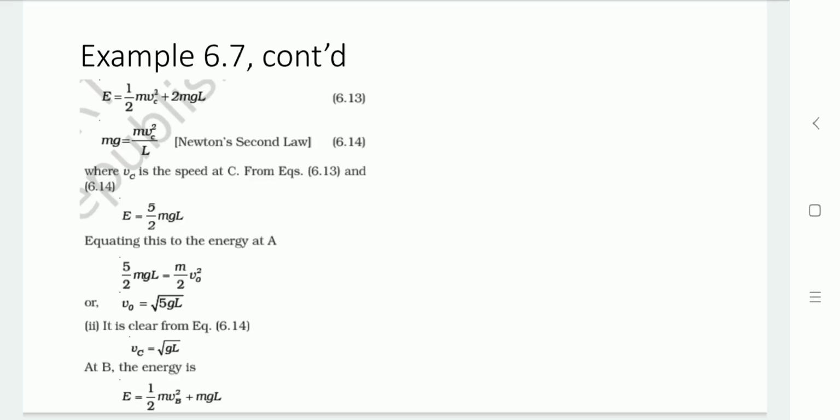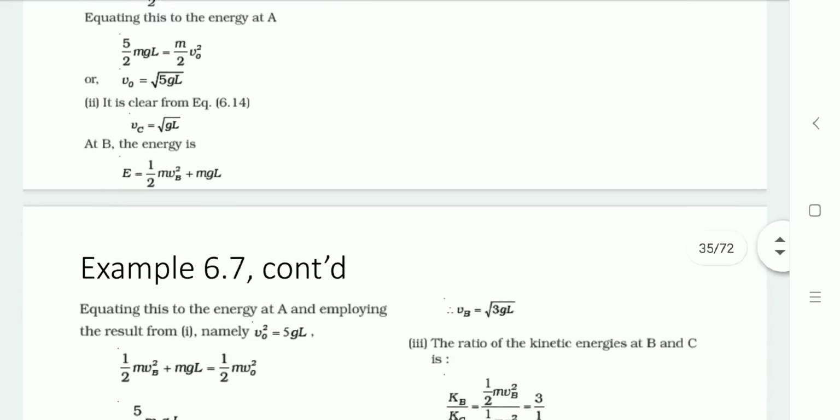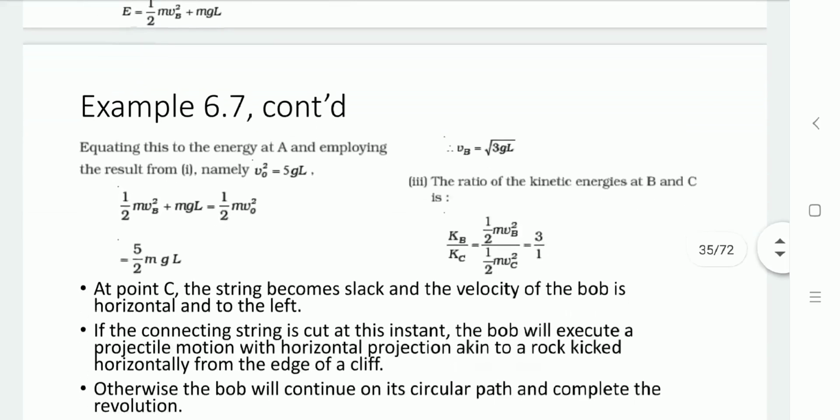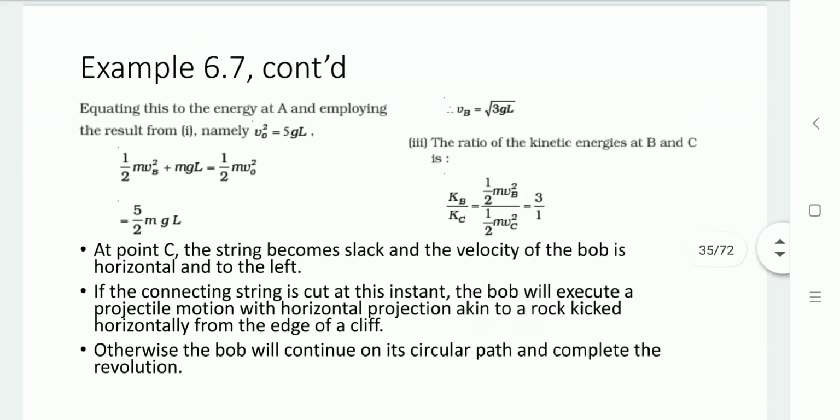So at point B the energy is 1/2 mvb square plus mgL. By equating this energy with that at point A, where v0 square equals 5gL, 1/2 mvb square plus mgL equals 1/2 mv0 square equals 5 by 2 mgL.